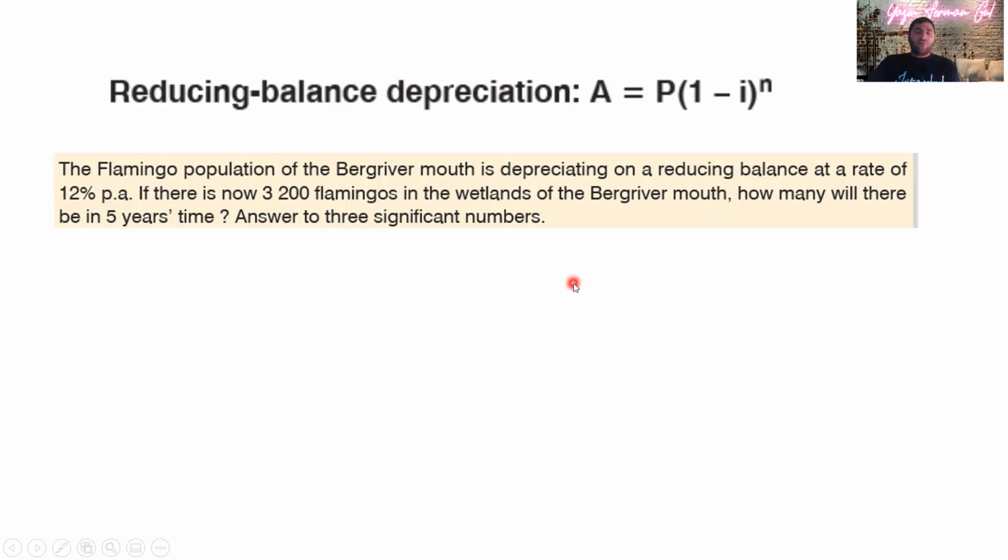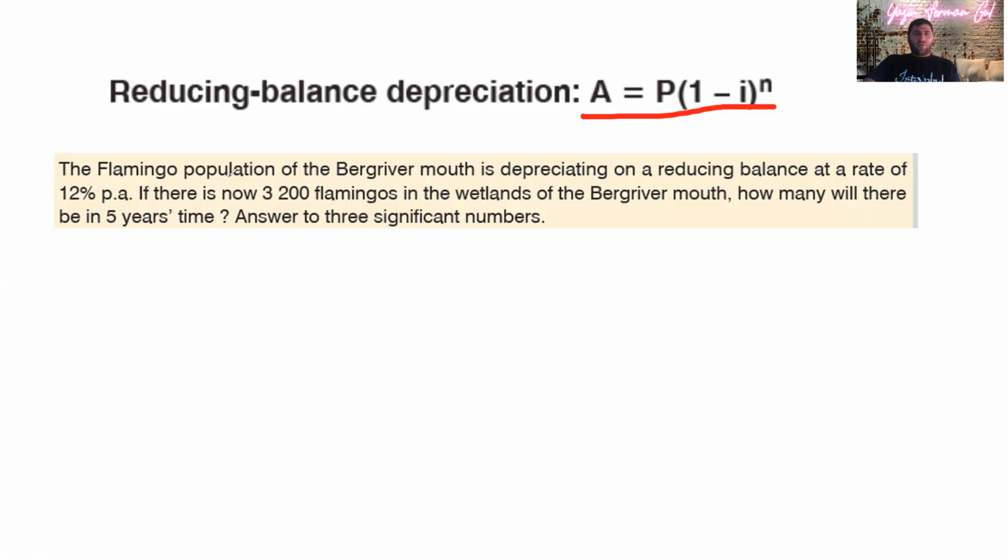Here it is compound, like compound interest, and the only thing that is fixed is the percentage. Every year it is losing the same percentage of the remaining amount. If you put it in the formula, you don't need all this information, but for you to understand, you need to know why we're doing this.